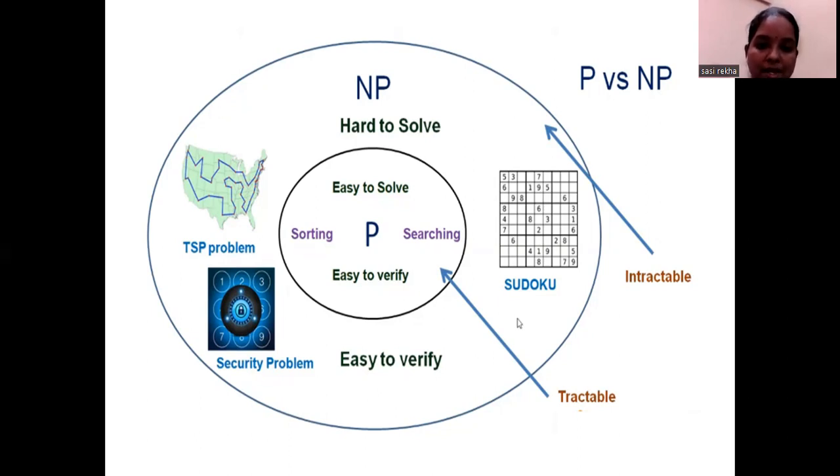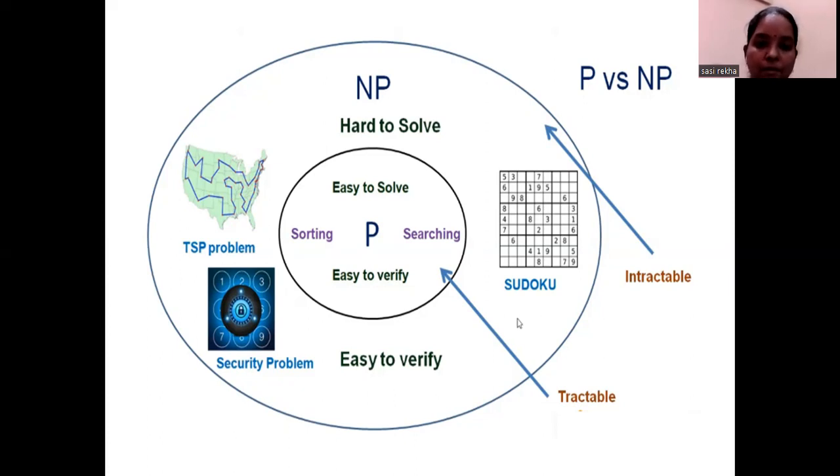This is the basic characteristic of algorithms we discussed in unit 1, along with so many algorithms and problems. Now, which class does an algorithm belong to? If your algorithm belongs to the P class, the polynomial class, then it is easy to solve and easy to verify. For example, sorting and searching algorithms obviously require polynomial time. So whenever an algorithm takes polynomial time to execute, it is a P class problem.